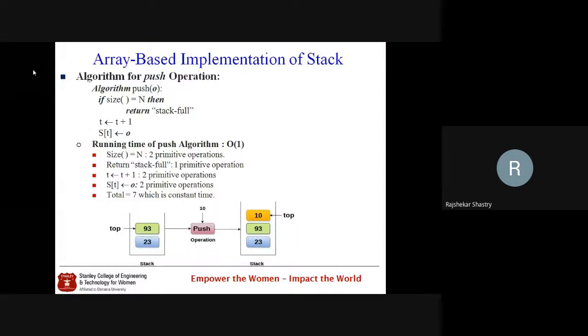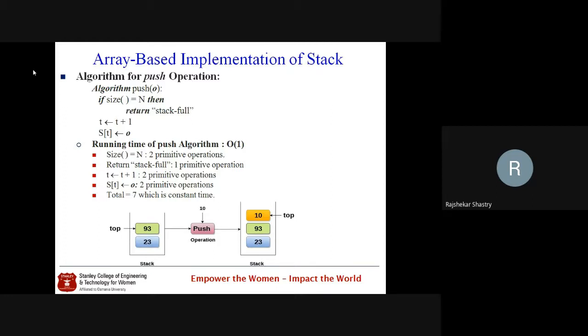Now, what is the complexity of this push operation? The answer for me is O(1). How is it? Let us see it operation by operation. First of all, you observe in the algorithm that nowhere are we using any loop. All are straightforward primitive operations. So let us calculate the number of primitive operations required to execute the algorithm called push.